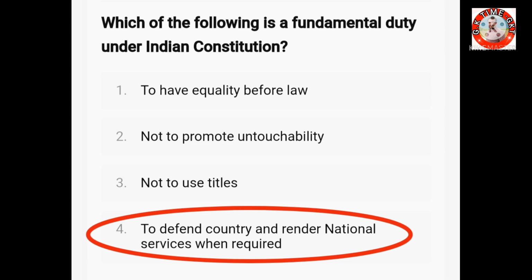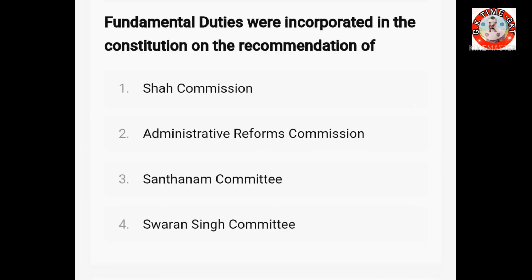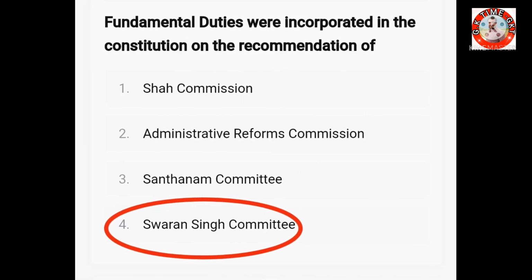Then the next question. Fundamental duties were incorporated in the Constitution on the recommendation of which committee? Option 1, Shah Commission. Option 2. Administrative Reforms Commission. Option 3. Santhanam Committee. And option 4. Swaran Singh Committee. The right answer is Swaran Singh Committee.